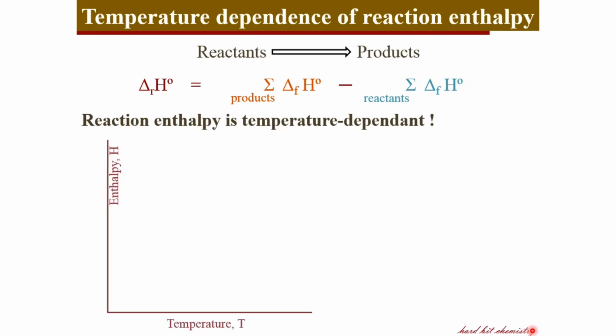Let's see it. Here you've got a plot of enthalpy of a given substance with respect to temperature. You cannot really measure the enthalpy of a substance at a point, but what you can measure is enthalpy change during a chemical transformation.